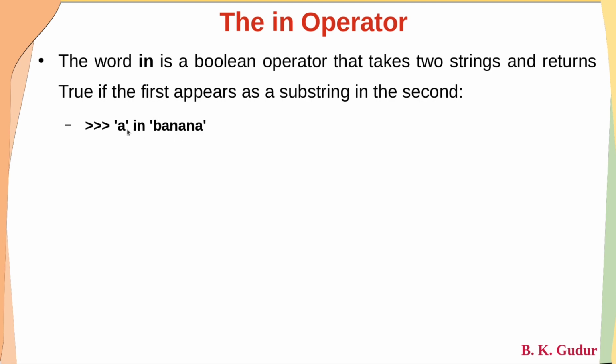You need to read this as whether A appears in banana. Yes, true, because A appears in banana. Here, seed is one string, a substring of the main string. Whether seed appears in banana, that is false because there is no substring seed in banana.